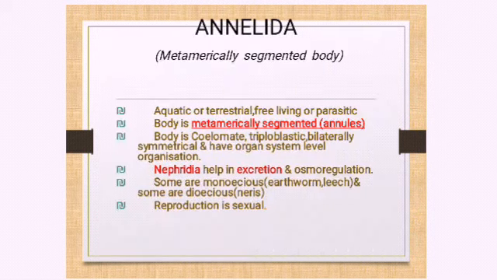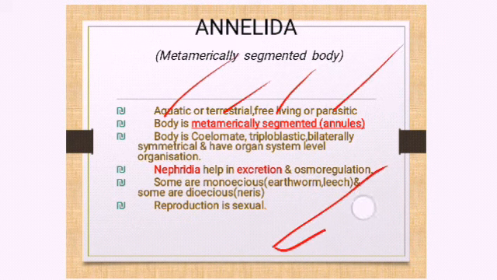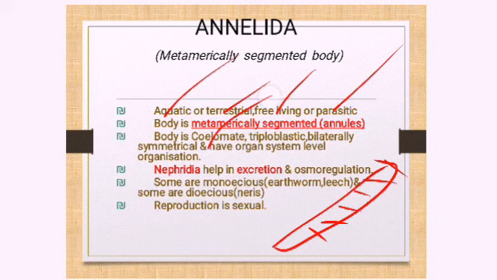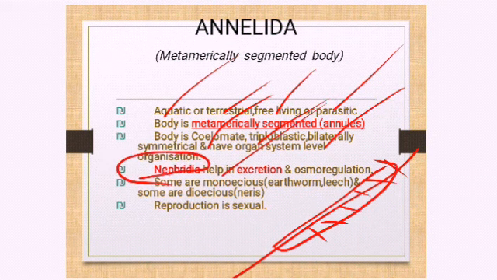Annelida characteristics: aquatic, they also live on land, terrestrial, mostly free living, some are parasites. Metamerically segmented. Metamerically segmented means they are divided into many segments, and those segments we call annuli. The body is coelomate, containing a body cavity filled with fluid. Triploblastic, with ectoderm, endoderm and mesoderm present, bilaterally symmetrical, can be divided into two equal halves in one plane, and have organ system level of organization. Nephridia are structures present in them, and they help in what?